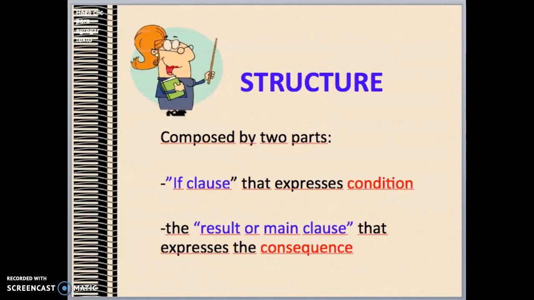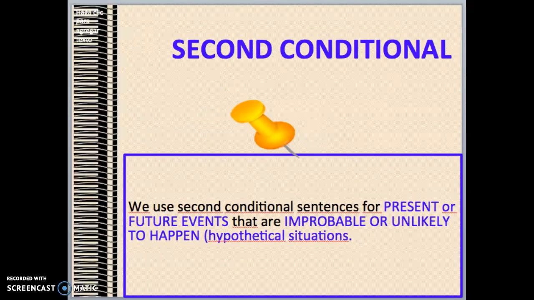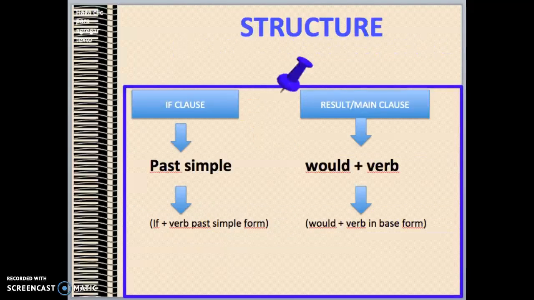Structure. There are two clauses when we make conditional sentences. The if clause that expresses condition and the result or main clause that expresses the consequence. Second conditional. We use second conditional sentences for present or future events that are improbable or unlikely to happen. The second conditional describes a hypothetical situation.